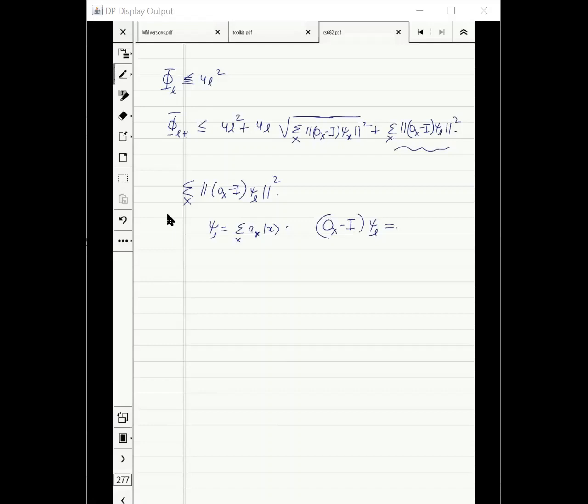If psi L is summation x AXX, remember OX will just flip the sign of AX and nothing else.